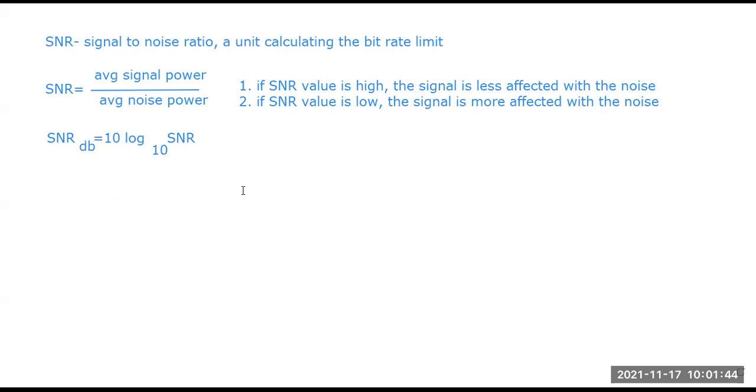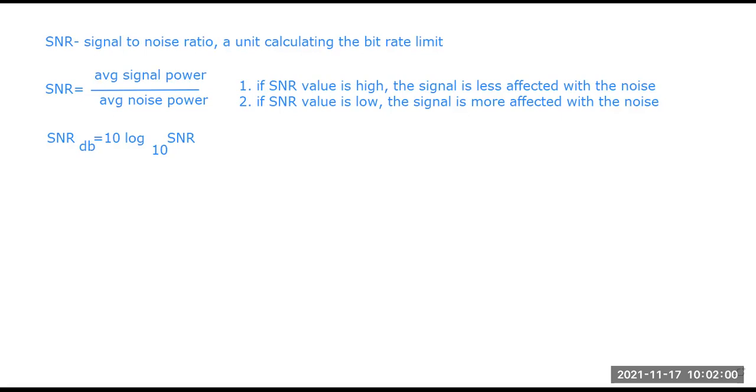So SNR dB equals 10 log 10 of SNR. This is the equation by which we can calculate the value of the signal to noise ratio.